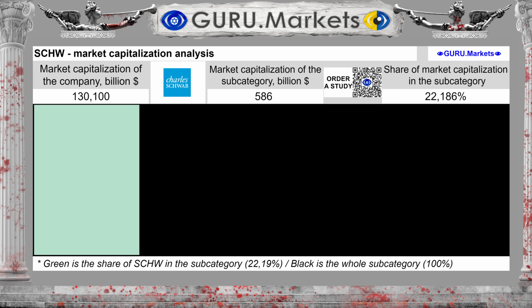Market capitalization of the company Charles Schwab, SCHW, is valued at $130.1 billion. And the capitalization of the subcategory is $586 billion. Charles Schwab Corp accounts for a share of 22.186%. This is one of the leaders of the subcategory.